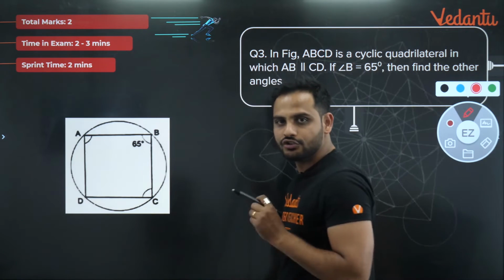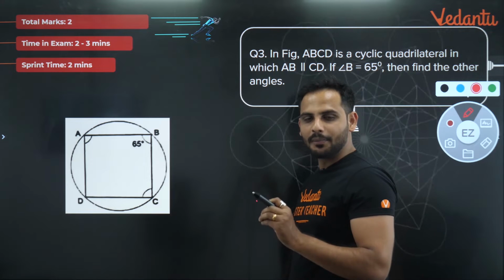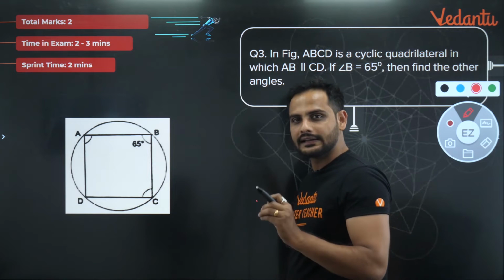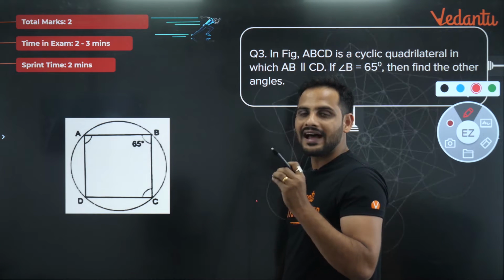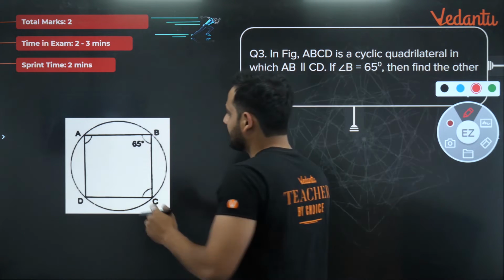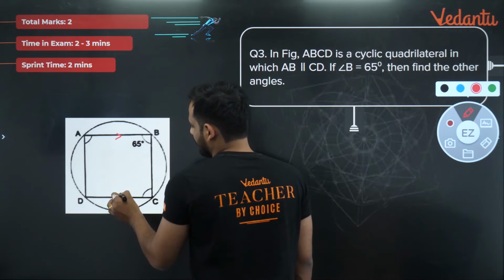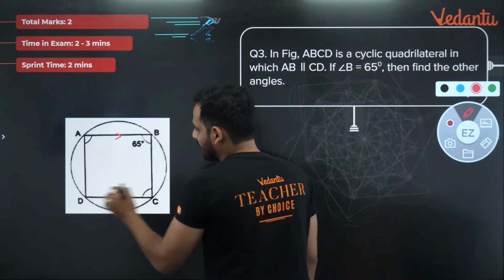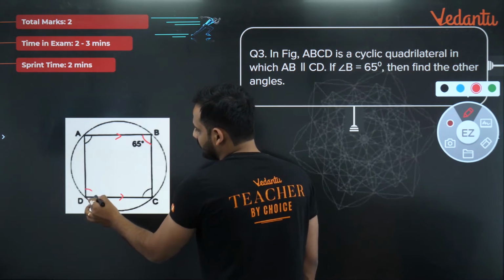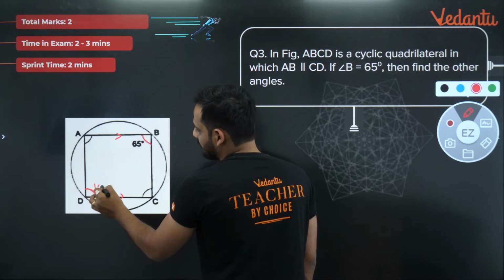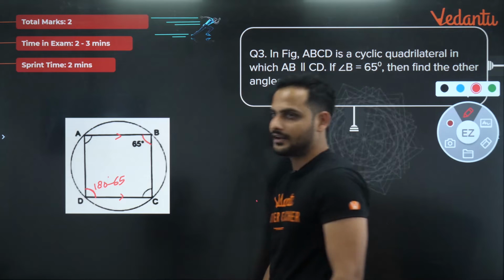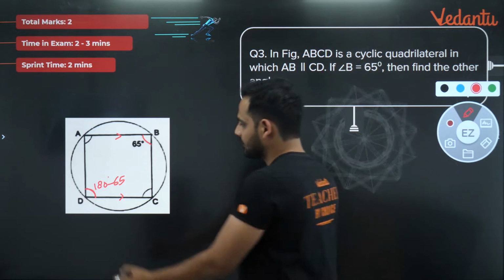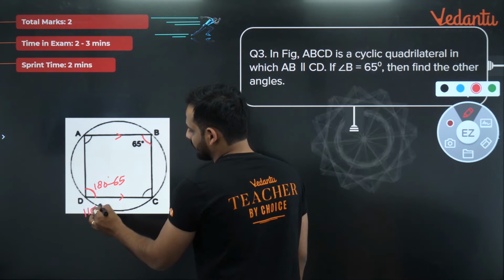First thing, you should know there is a very important property of a cyclic quadrilateral: in a cyclic quadrilateral, the opposite angles are supplementary. So if angle B is 65, I can easily say that angle ADC will be equal to 180 minus 65. So this angle will be equal to 115 degrees.